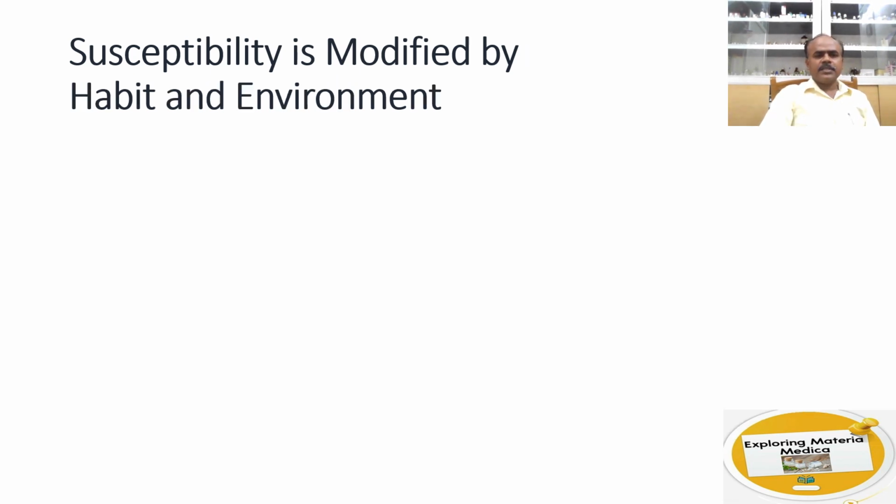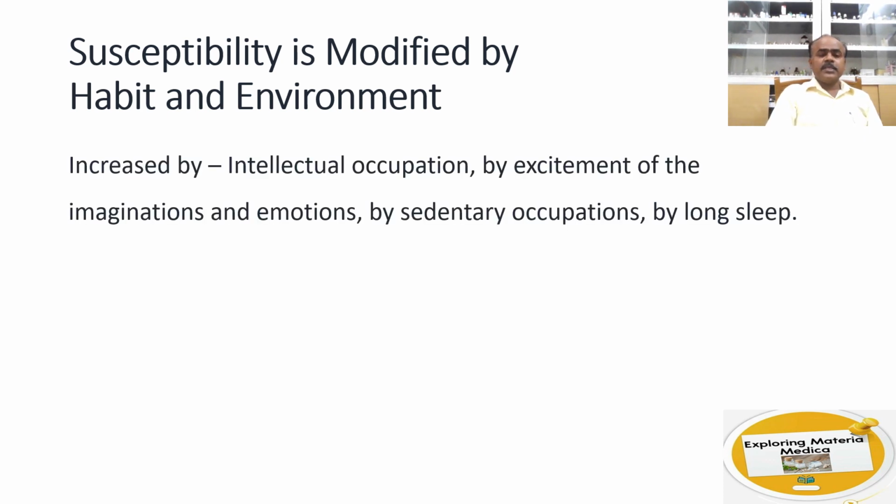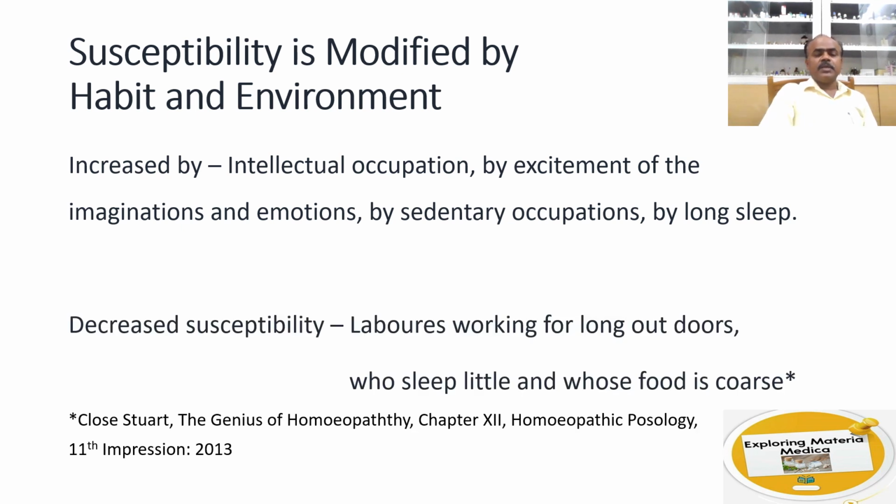Another factor which modifies susceptibility is habit and environment. It is increased by intellectual occupation, by excitement of the imagination and emotions, by sedentary occupations, and by long sleep. And the susceptibility is found decreased in laborers working long outdoors, who sleep little and whose food is coarse.